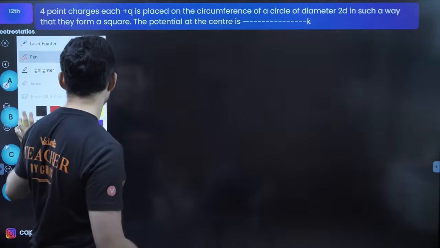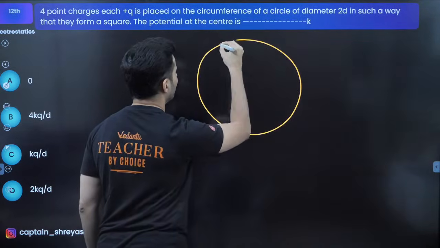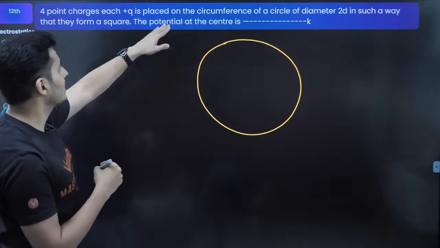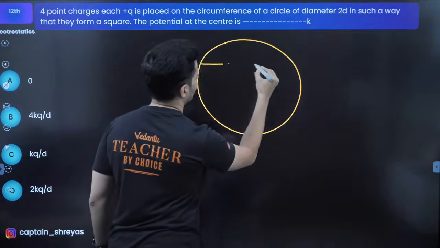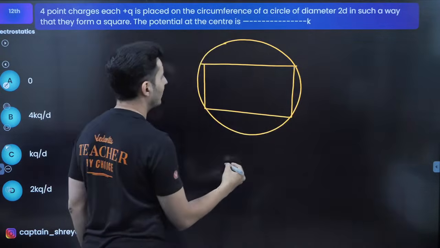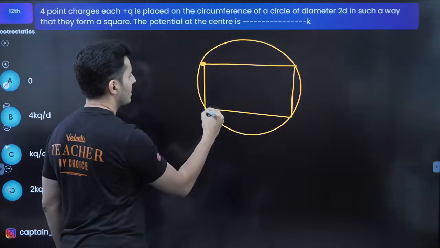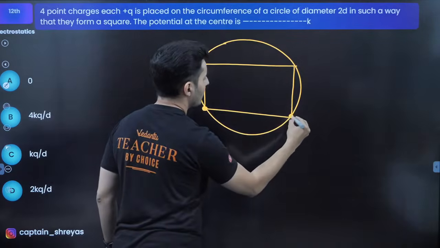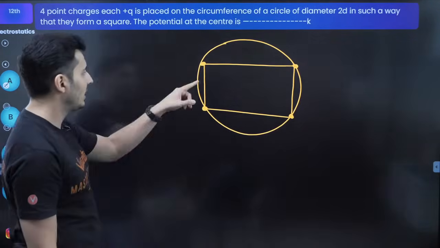So let's try this out. First of all, let me draw a circle, a beautiful circle, and 4 point charges placed on the circumference of diameter 2d such that they form a square. So let us also make a beautiful square over here, although it doesn't look like a square. And the diameter is also given. Now here you have a charge, here you have a charge, here you have a charge, and here also you have a charge. The question is, what is the potential at the center?